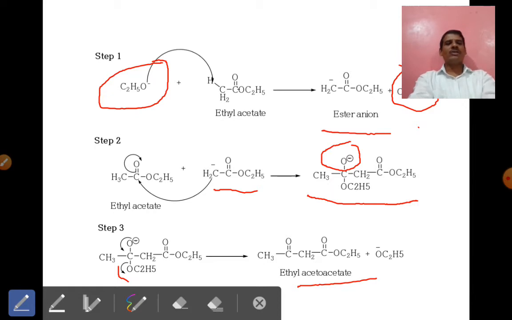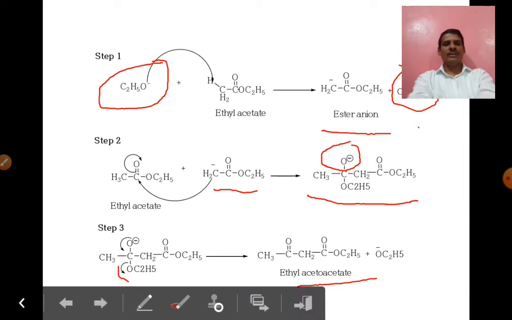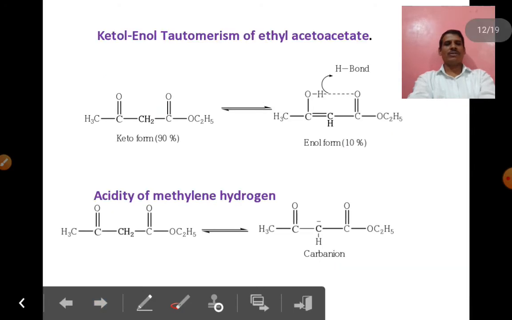Only two molecules of ethyl acetate, one molecule of sodium ethoxide and dilute HCl are required for the synthesis of ethyl acetoacetate. This is the mechanism of ethyl acetoacetate.